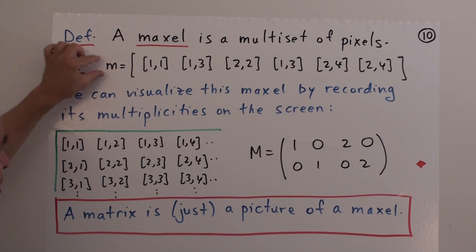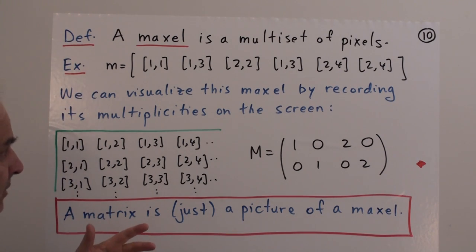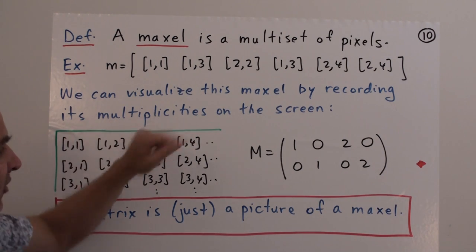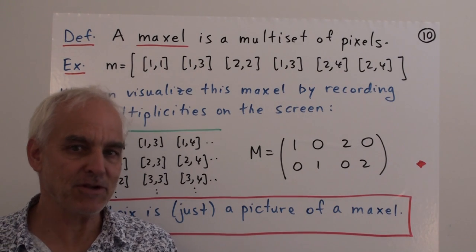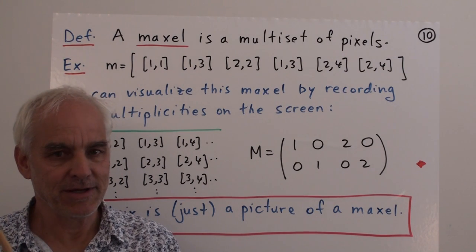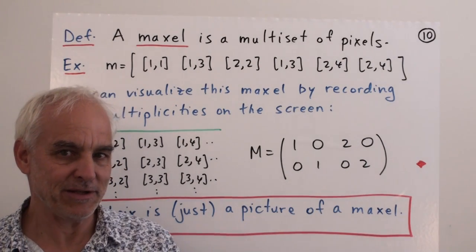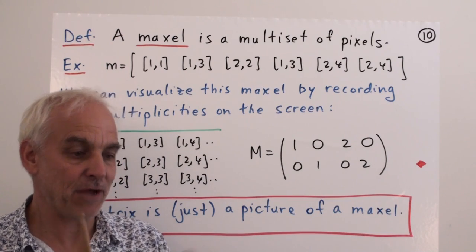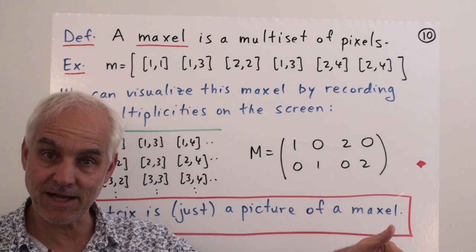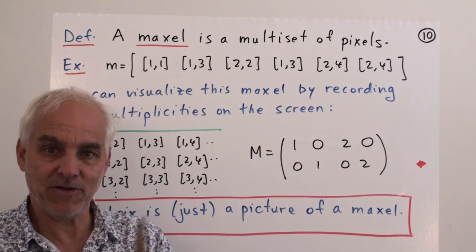These are going to be fundamental objects for us, and we want to visualize this thing. We're going to visualize this maxil by recording its multiplicities on the screen. We're doing a very similar thing to what we did with multi-sets of natural numbers and corresponding lists, where we could count the number of 1s, the number of 2s, the number of 3s, and so on in a multi-set, and then associate to that the list of multiplicities.